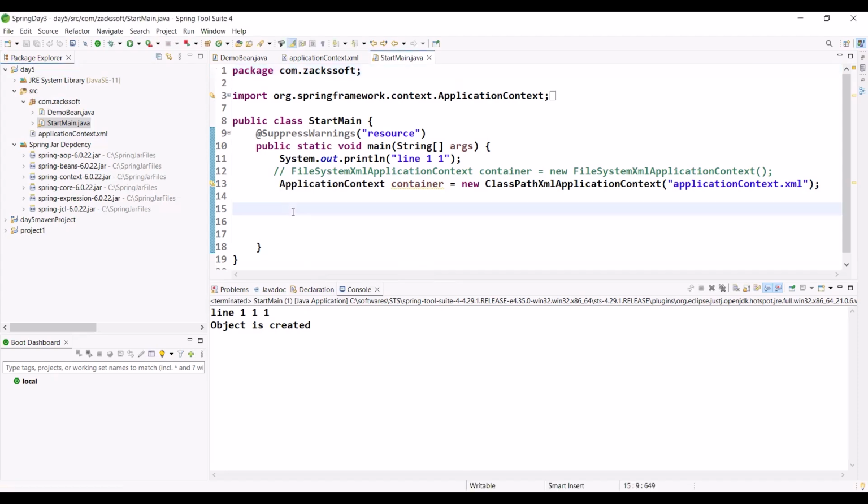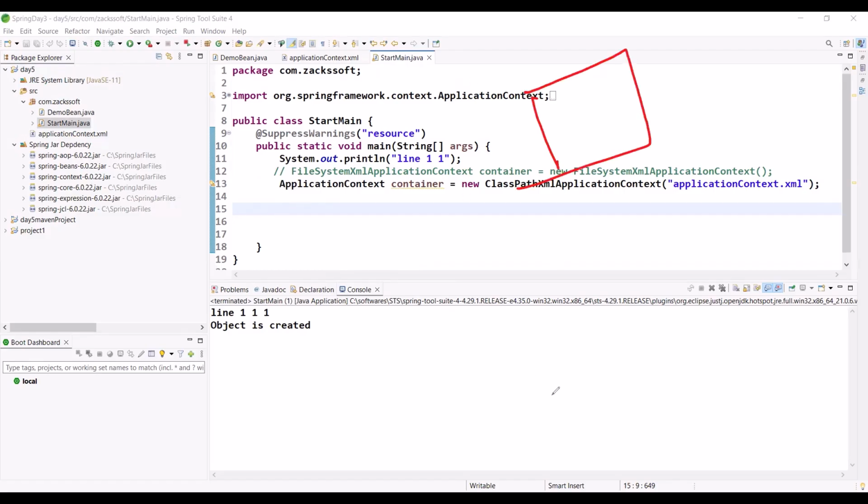There is no question. There are multiple ways of creating the Spring application container. Even in our Spring project, we are manually creating the Spring container. In Spring Boot, we don't even need to create the Spring container. Don't worry, I'll show you everything. So simply, we already have the container, the big object.